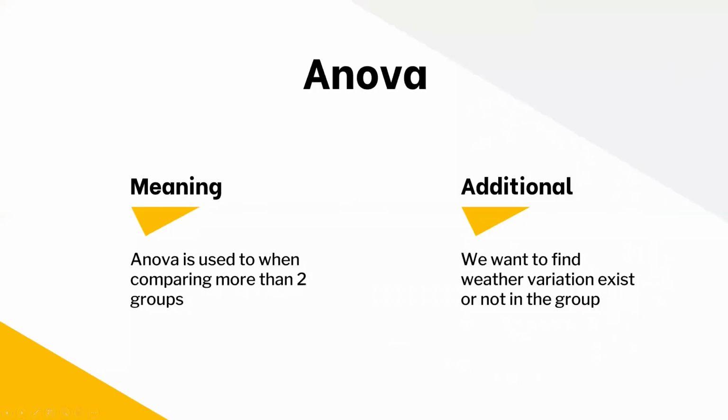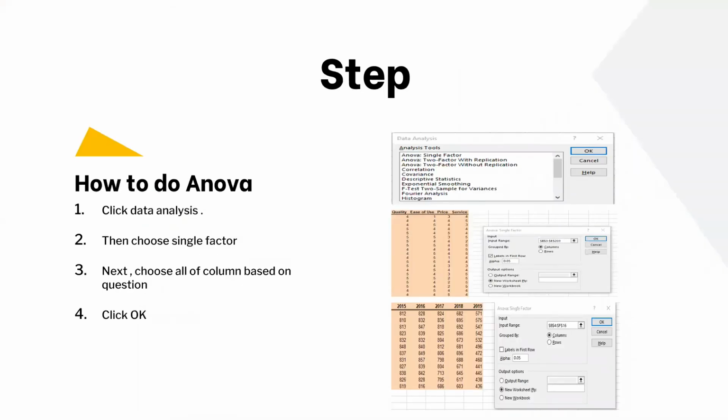Question 5. ANOVA. ANOVA is used when comparing more than two groups. Additionally, we want to find whether variation exists or not in the group. Question 5A. How to do ANOVA?